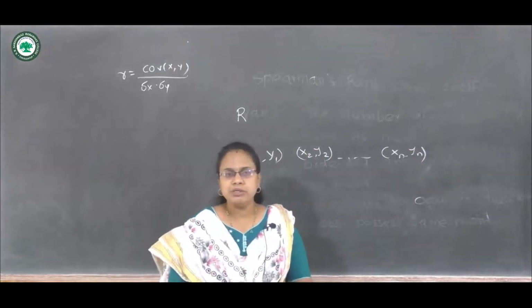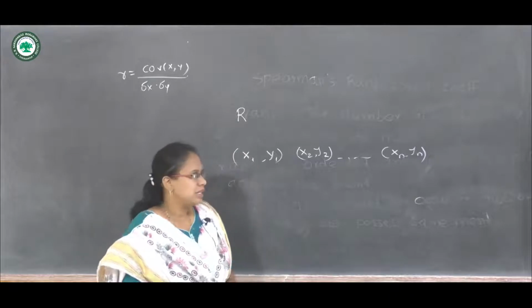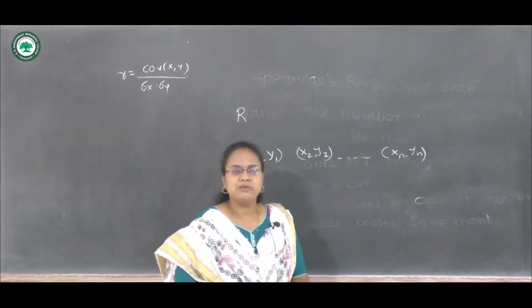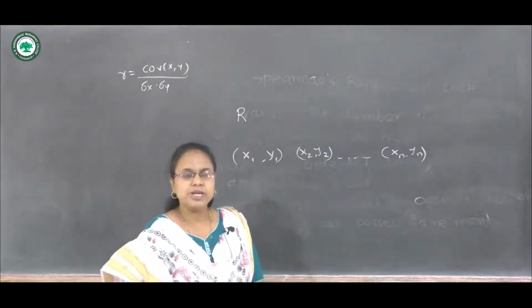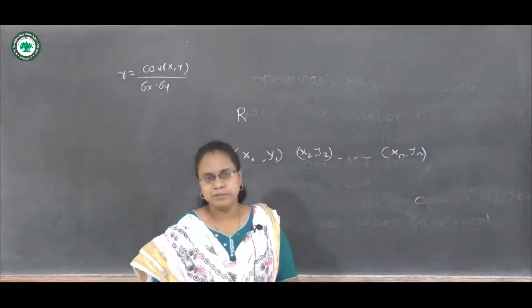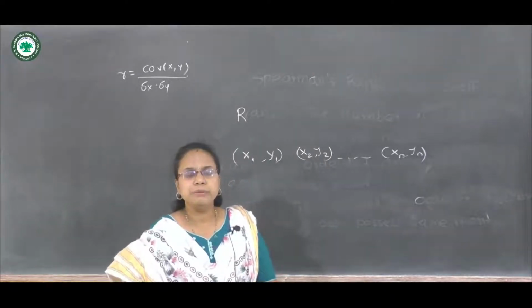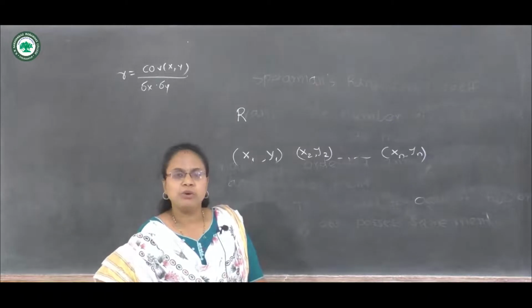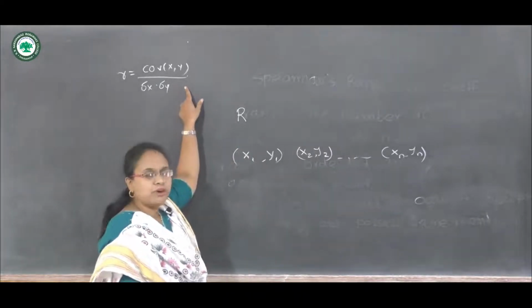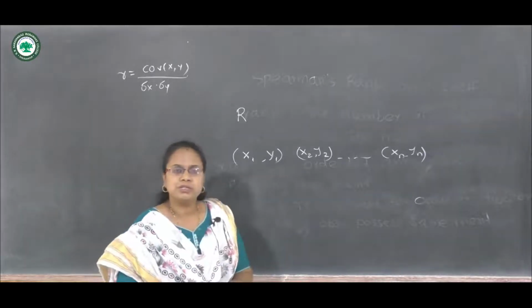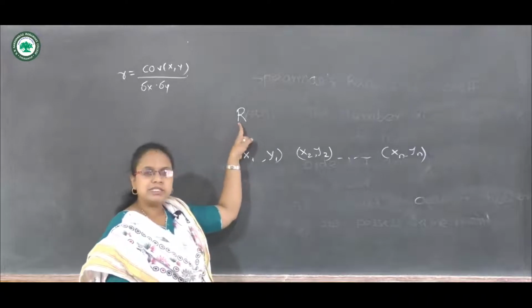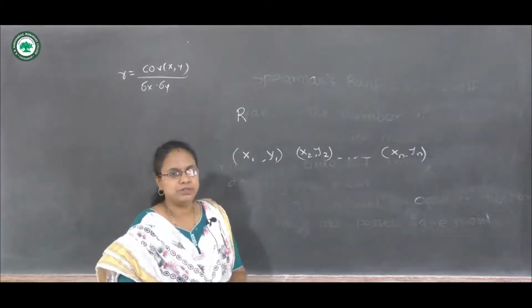If we give ranks to the observations, let us call these ranks x1, x2, so on xn, and y1, y2, so on yn. So we have given ranks to the observations according to their merit. Now let us compute the mean, variance and covariance terms and then substitute in the formula of Karl Pearson's correlation coefficient to get the formula of capital R, that is Spearman's rank correlation coefficient.